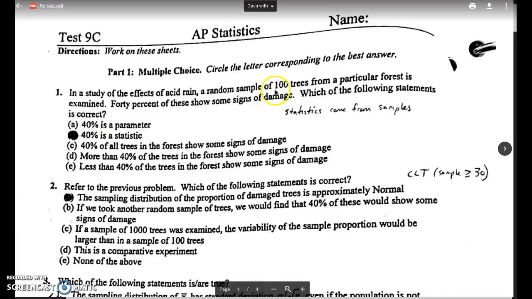Because our sample is 100 trees and we know that 40% of them show damage, the 40% is a statistic, because a statistic is defined to come from a sample, while parameters come from population values. So the answer is B for number 1.